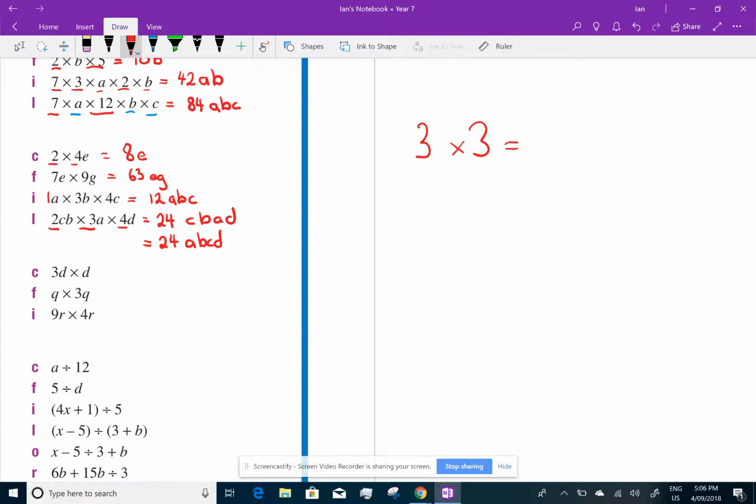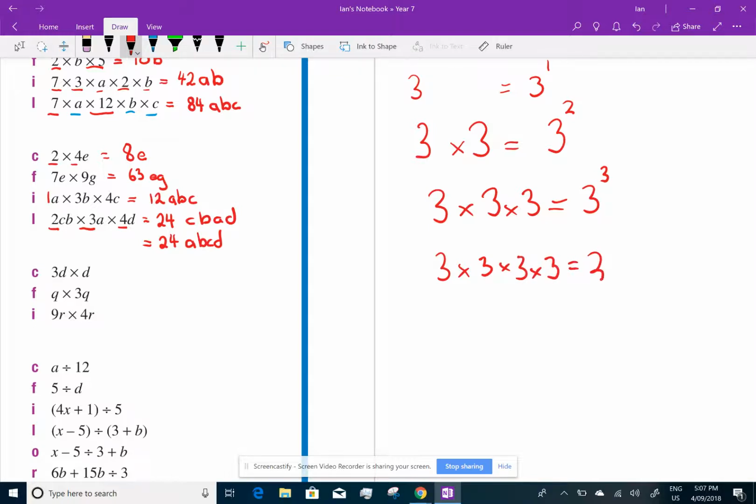Well, there's a way of writing that. We say, well, that's 3 times itself, 3 squared. If you wanted to be really tricky, you'd write, well, that's 1 3. Now, if I go 3 times 3 times 3, a quick way of writing that is 3 cubed. Or if I did 3 times 3 times 3 times 3, that's 3 to the 4.